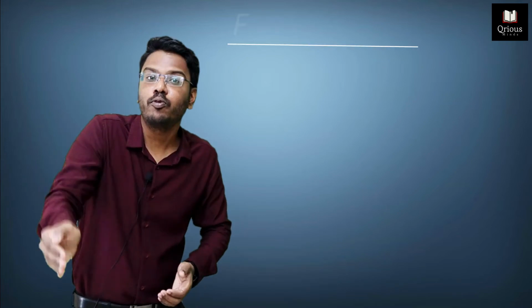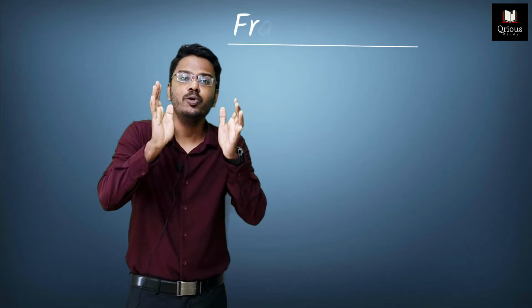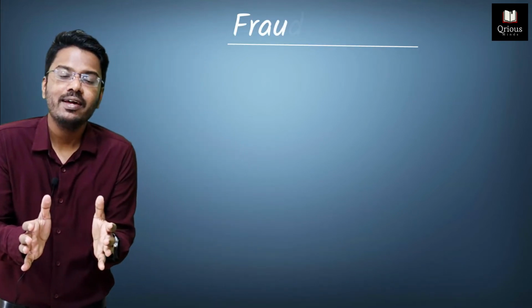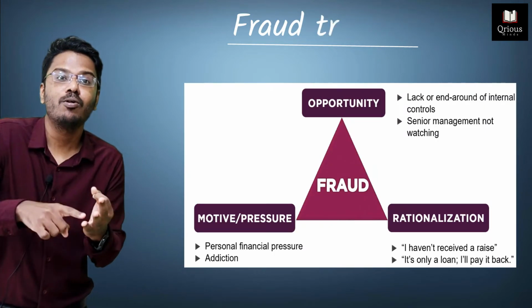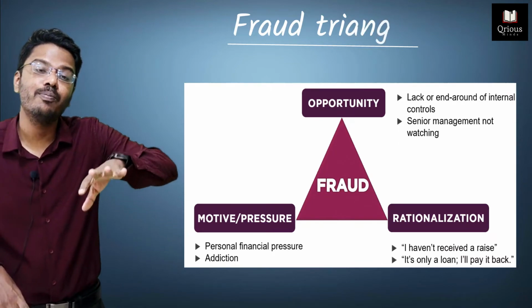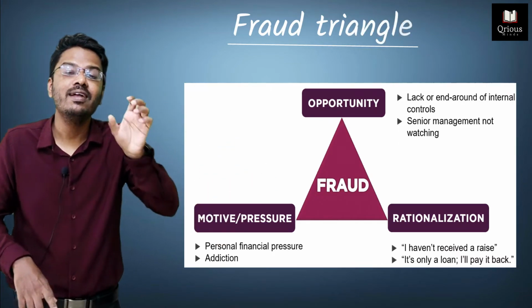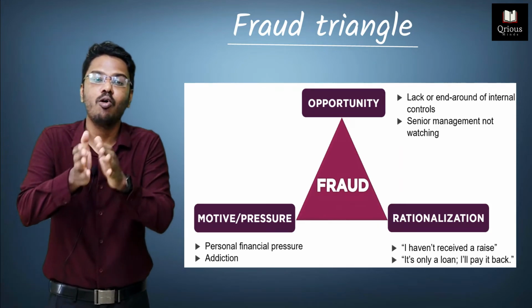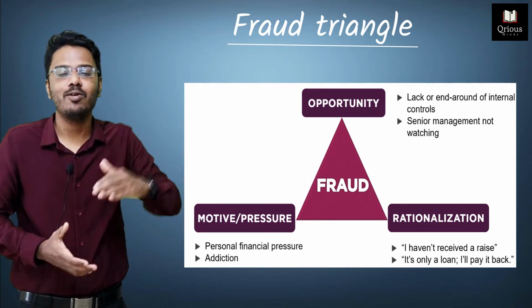So these are the two types of fraud that come under the types of fraud topic. And then after types of fraud, we move on to the fraud triangle. And what do you mean by fraud triangle? The fraud triangle specifies that if the three conditions mentioned in it, that is pressure, rationalization, and opportunity, are present in an organization, then the risk of the fraud happening is more in that organization.